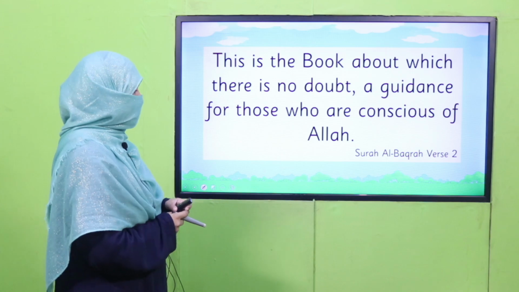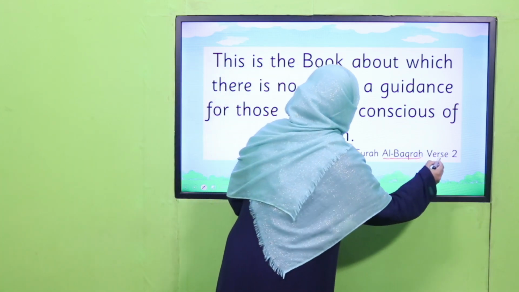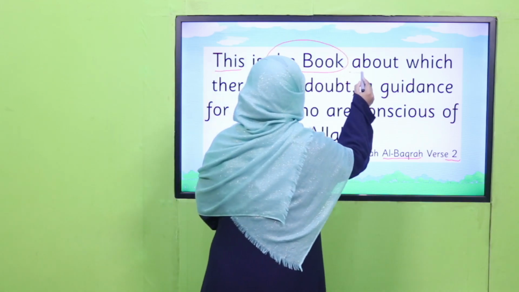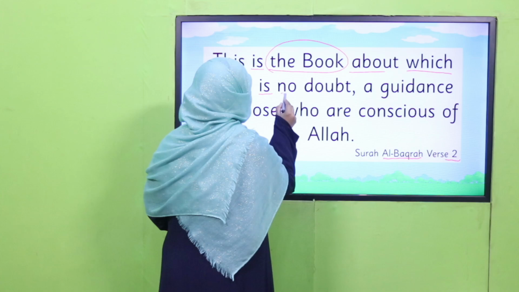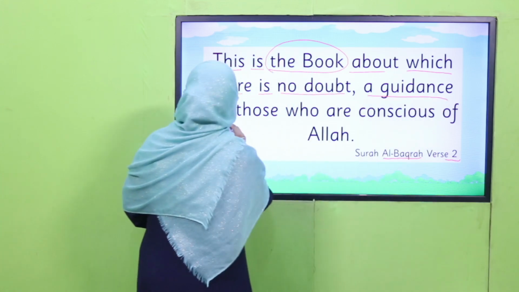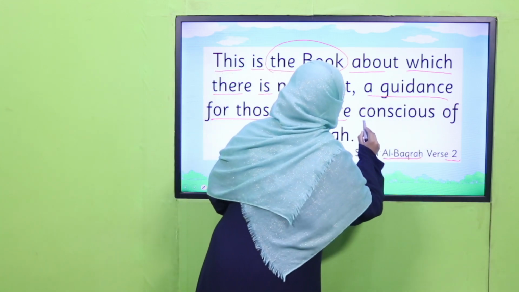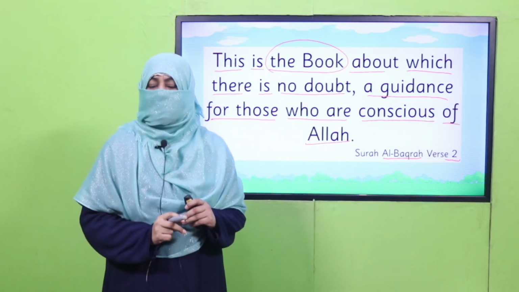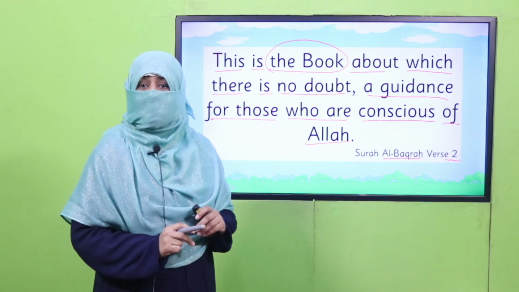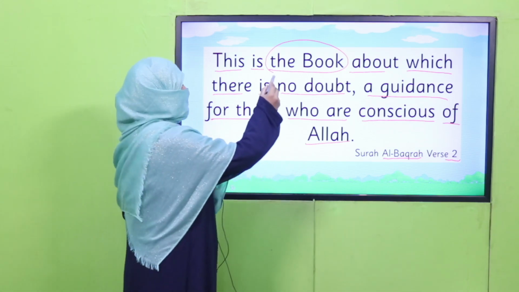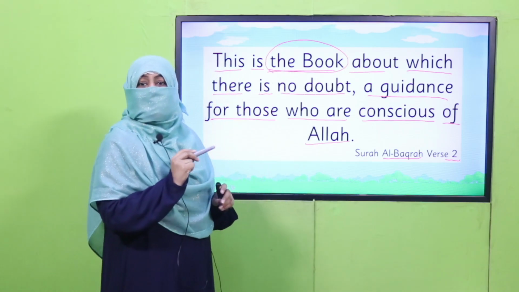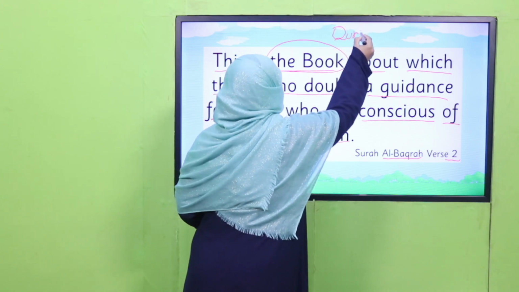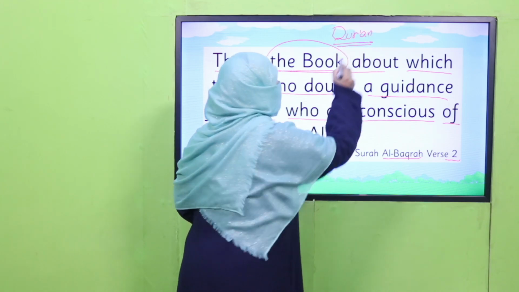Let's start with the name of Allah subhanahu wa ta'ala. Allah says in Surah Al-Baqarah, verse 2, this is the book about which there is no doubt, a guidance for those who are conscious of Allah. Yes, my dear children, Allah subhanahu wa ta'ala is mentioning this is the book. What does the book mean? The book refers to the Quran. This is what you and I both know.